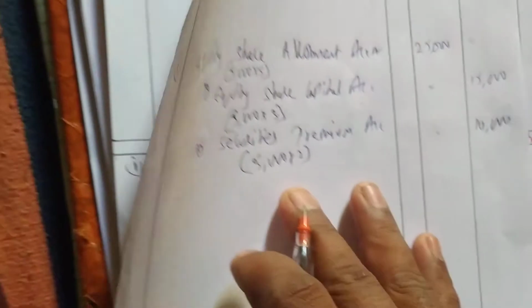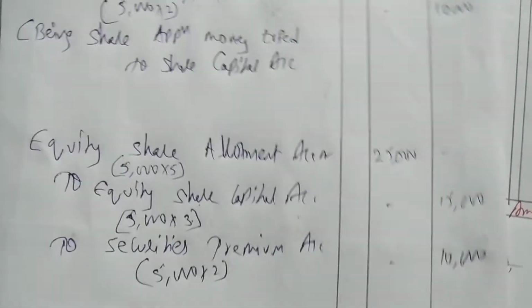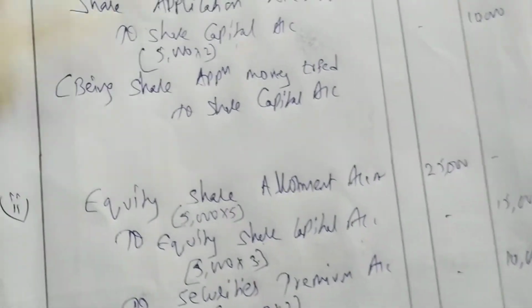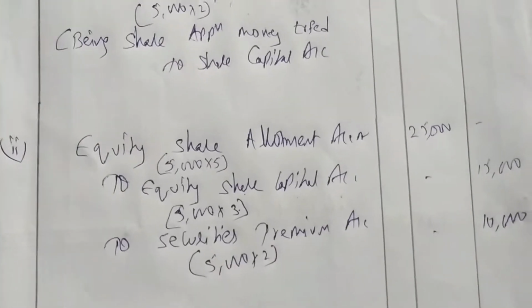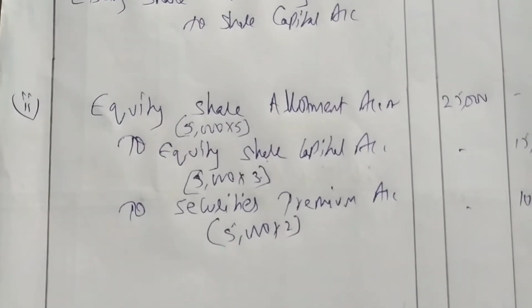We are receiving premium, right? So that premium we have to transfer to securities premium. 5000 into 2, 10,000. Okay, it's easy. Whenever the company is issuing shares at premium, you have to write the premium entry like this, and you have to write this entry at the time of due.